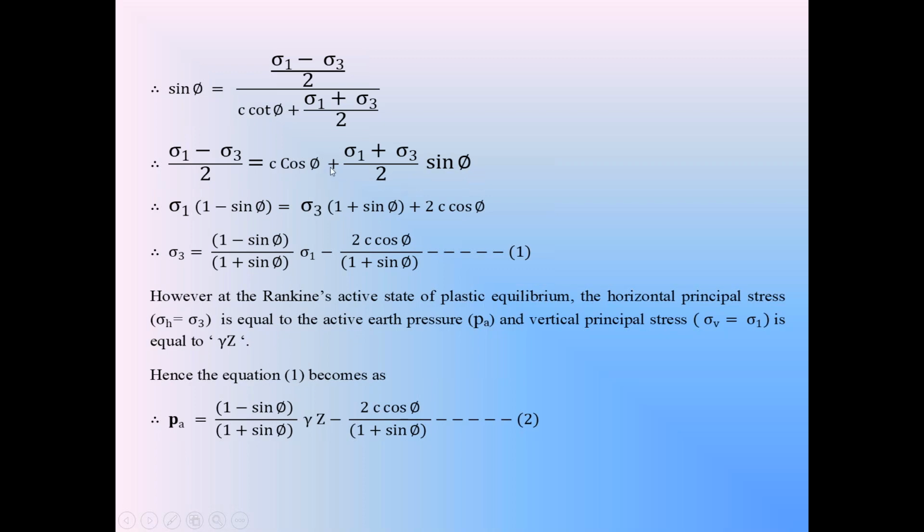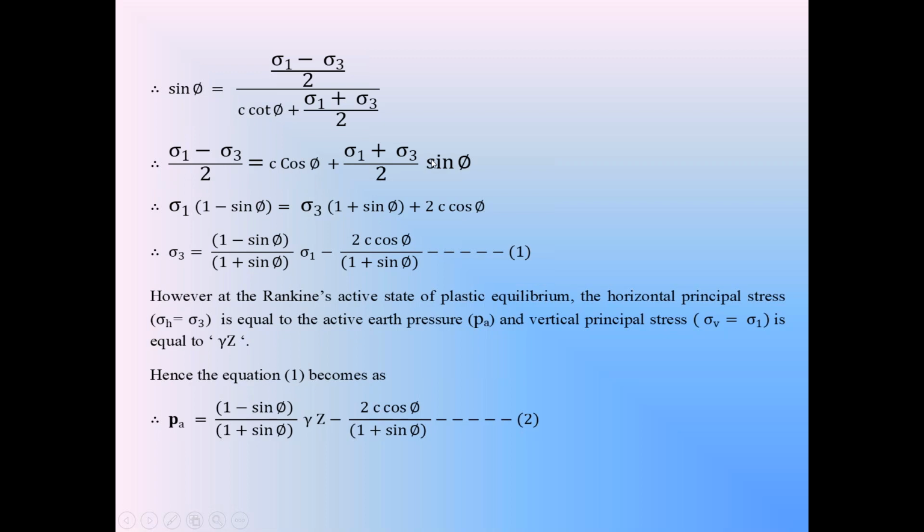Take 2 as LCM on the right side and cancel the 2 on both sides. From this equation, you will get sigma 1 minus sigma 3 is equal to 2C cos phi plus (sigma 1 plus sigma 3) sin phi.